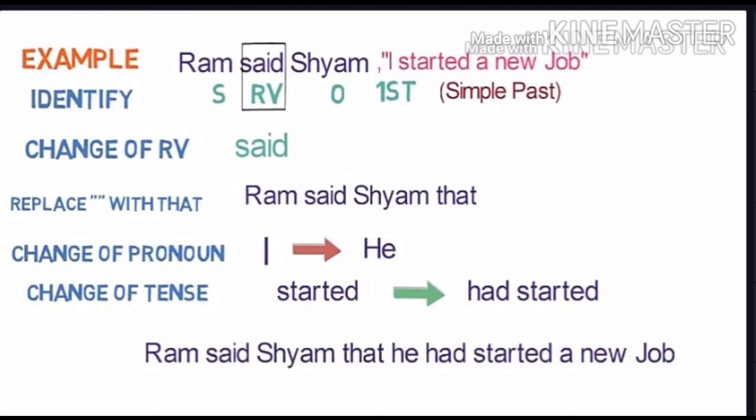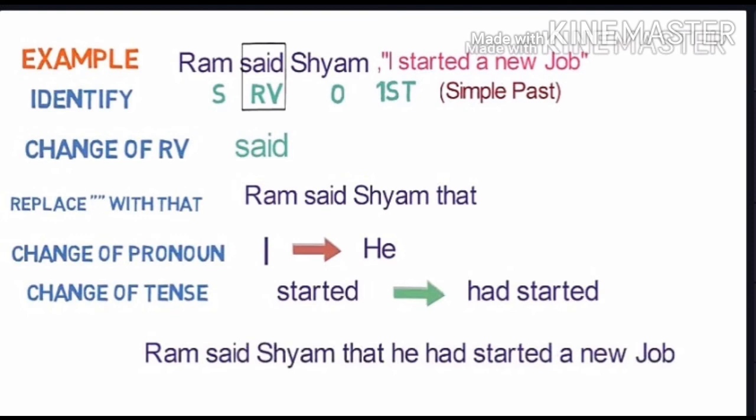Now the fifth step is to change the tense. Here the tense is simple past, so it will be converted into past perfect. In this case, "started" will be converted into "had started." But here there are no words referring to time, so the sixth step will not come. So the final outcome of the sentence is: Ram said Shyam that he had started a new job.